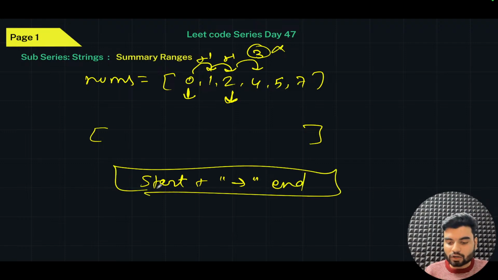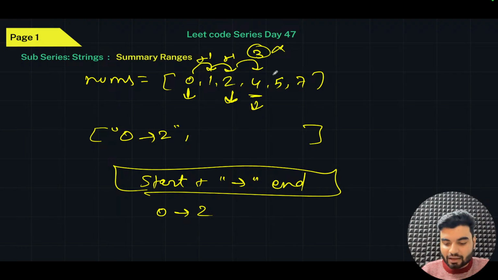But what if... Okay, so basically what we did is that we had started at 0, then this thing, then again we ended at 2. So this we have pushed here, 0 arrow 2 we have here. Cool. Now our start will come here at the 4, yes or no? So now start is here.